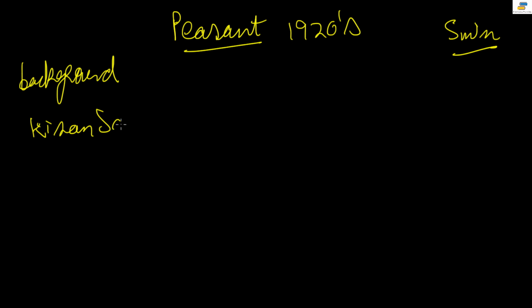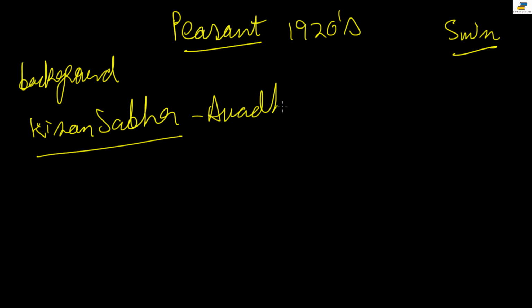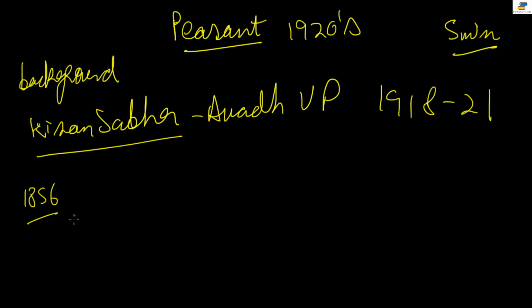First thing we are going to talk about is the Kisan Sabha movement. This movement happened in Awadh, in UP, from 1918 to 1921. You know that Awadh was annexed in 1856, right? And then there were a few people like Talukdars. Talukdars are the big zamindars.